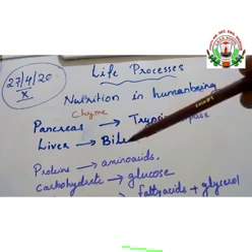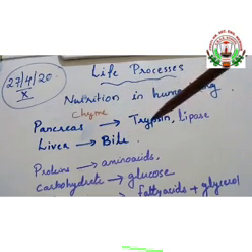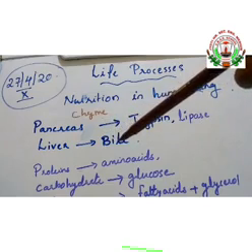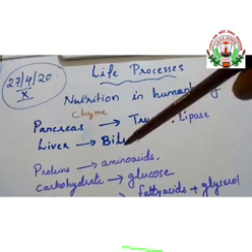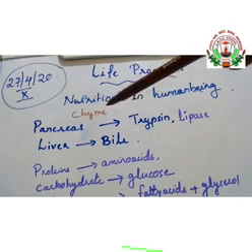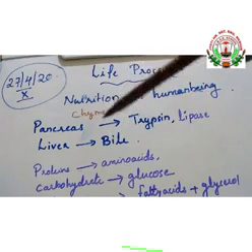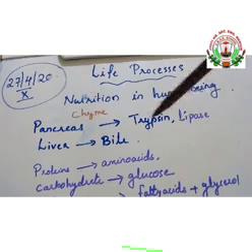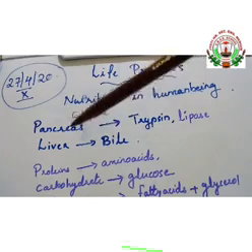Liver secretes what? Bile juice, and the pancreas secretes what? Certain enzymes like trypsin, lipases, etc. The liver produces a secretion known as bile, which helps to convert the acidic food, known as chyme, to become a little bit alkaline, so that the pancreatic enzymes can work upon it. So what is the major function of bile?